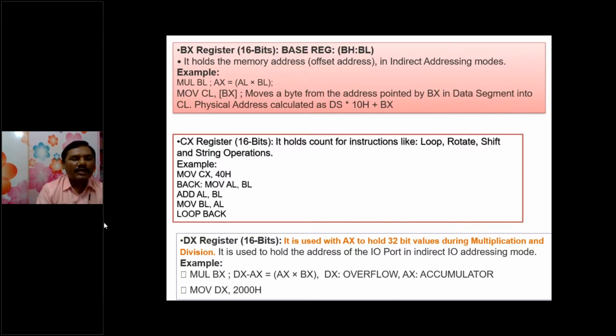For example, in the instruction MUL BX, multiplication and division don't have any destination operand directly in the instruction itself. The content of BX will be multiplied by AX, but the result is stored in the DX and AX registers, not DX minus AX. Here it shows that the operation is performed on AX and BX, and the result is stored in the DX and AX registers.